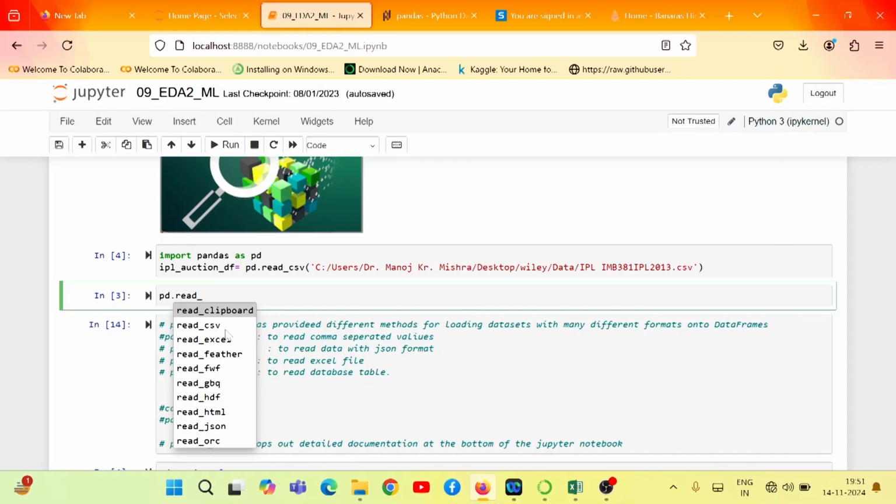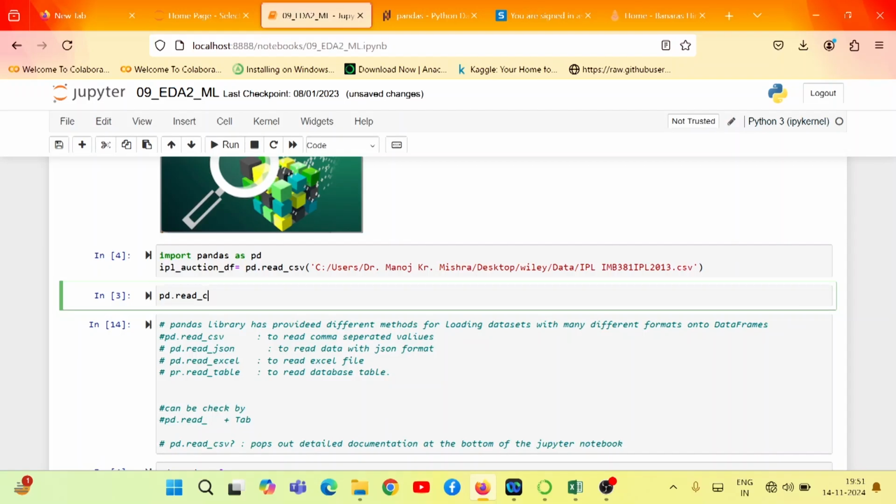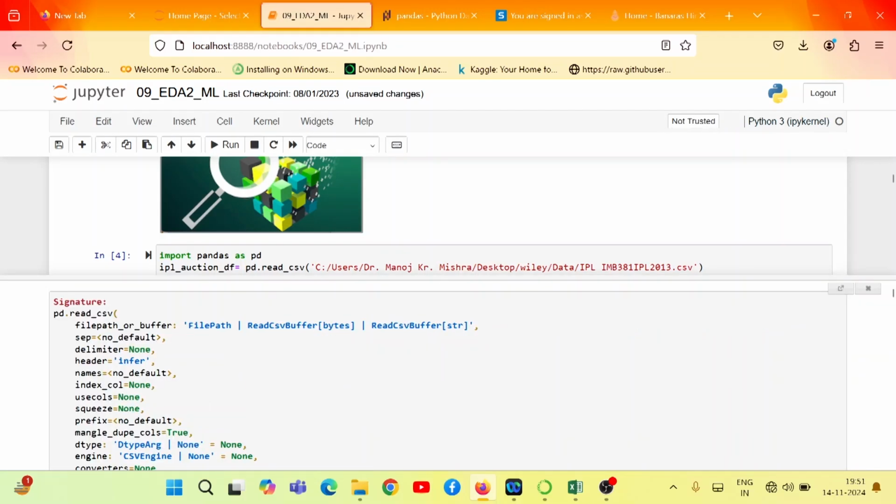So right now we have a CSV file, and I have used pd.read_csv. If you want to know the syntax of this, we have to put a question mark after it, and if you press Shift+Enter, the detailed documentation pops out at the bottom. You may see here, these are the syntax of it.